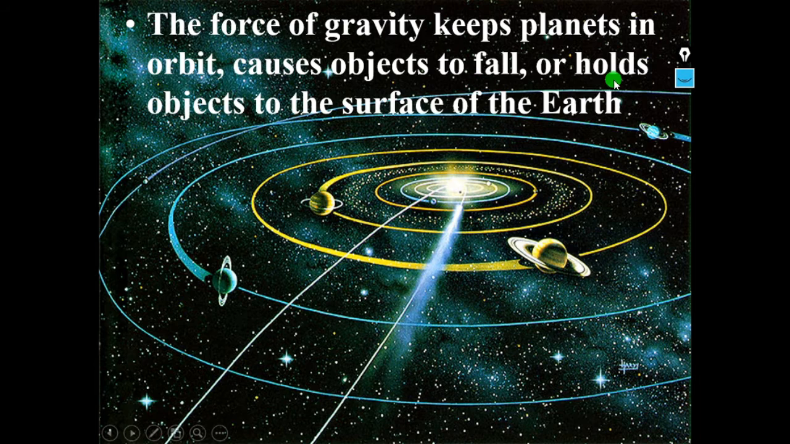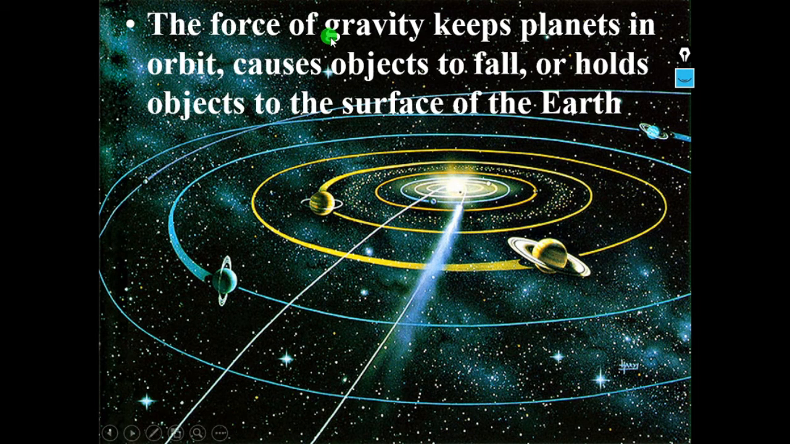And if you observe holding objects to the surface of the earth, even this gravity helps us to hold objects to the surface of the earth. Let us suppose a rocket is moving or a satellite is moving around the earth. Because of the gravitational pull only, it is able to move around the earth in its orbit. So this is an example of objects that are held to the earth.